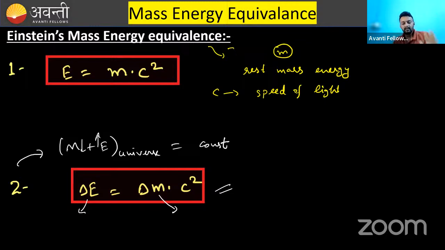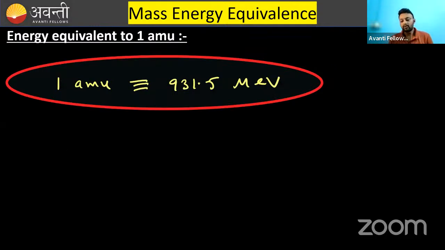Moving further. Now, according to Einstein, mass is equivalent to energy. That's what we have seen. How much energy? m into c square. So, how much energy is equivalent to 1 AMU mass? 1 AMU, atomic mass unit, is generally represented by u. This is again 1 atomic mass unit. You can call these two interchangeably.